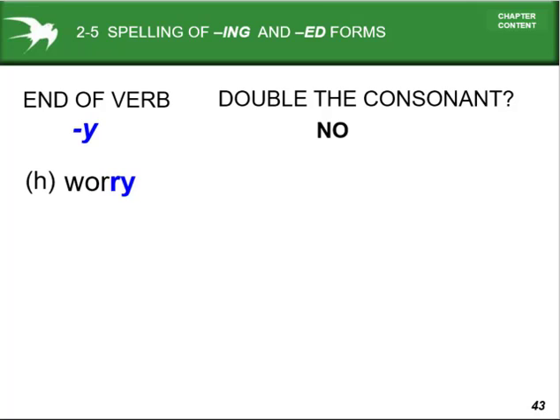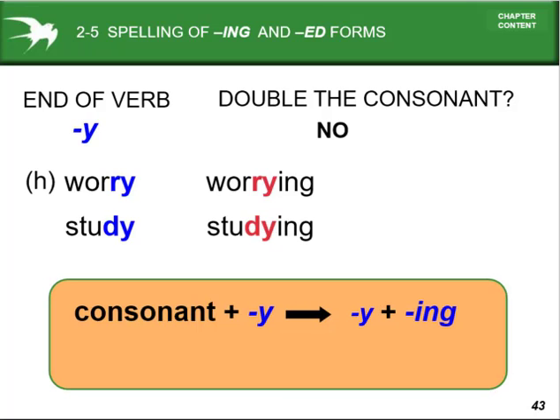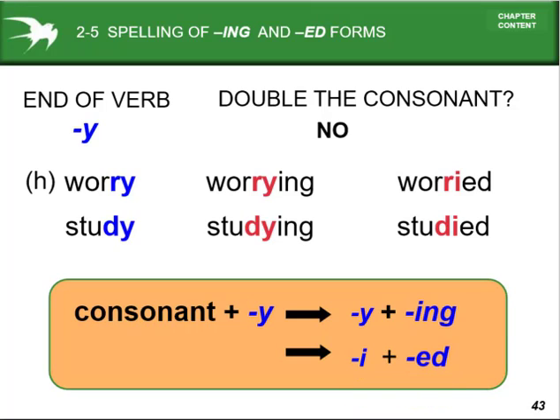Verbs ending in y, look: worry, worrying, study, studying. But consonant plus y, in the case of ing, we use y plus ing. But when you see y replaced by i, then we use ed.